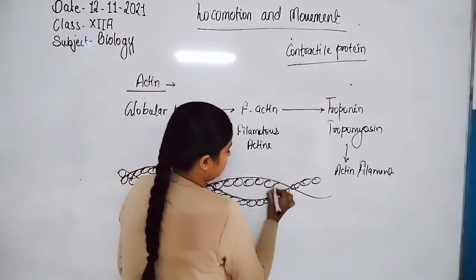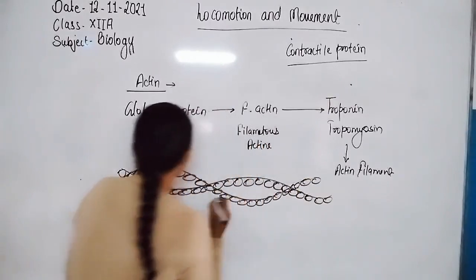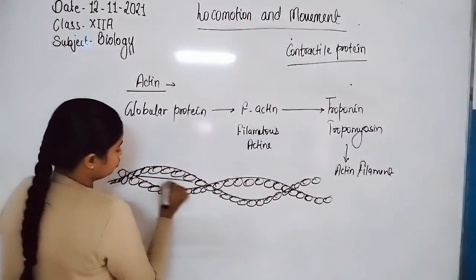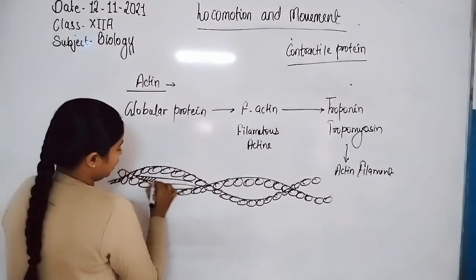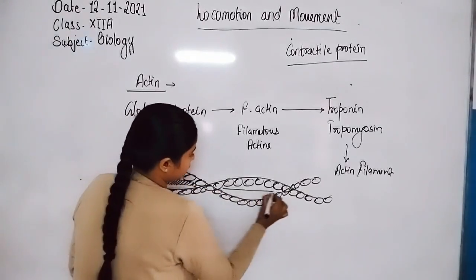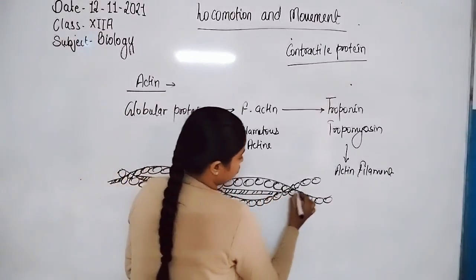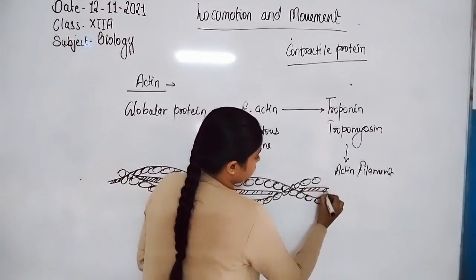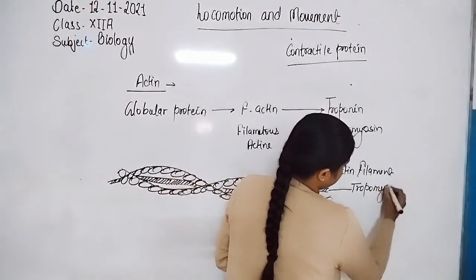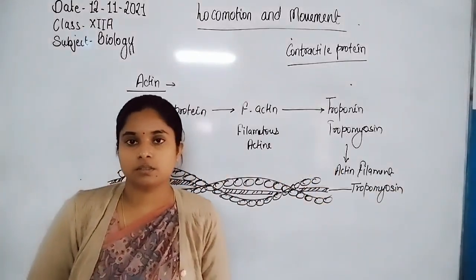These two strands are arranged in a helical manner, rotating around the axis of tropomyosin, which is also a protein, a thread-like structure.